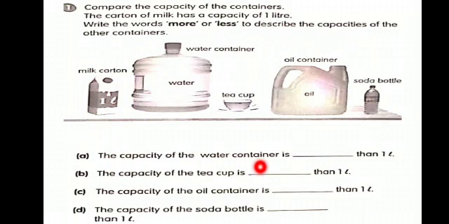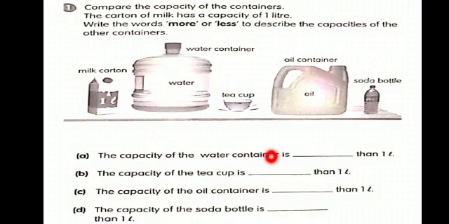The capacity of the water container is dash than 1 liter. Beta, they only told us that the capacity of the milk container is 1 liter. Now we have to compare this milk carton capacity with the other types of container. So the water container is dash than 1 liter. Is this water container less than 1 liter or more than 1 liter? I think this is more than 1 liter. Yes, this is more than 1 liter.